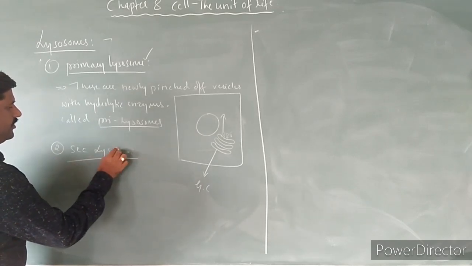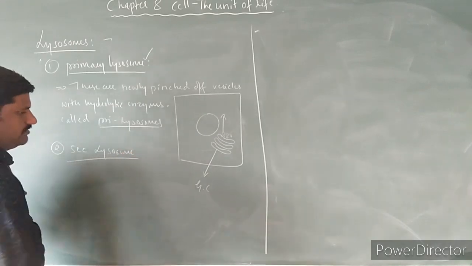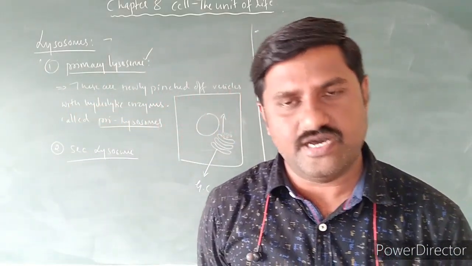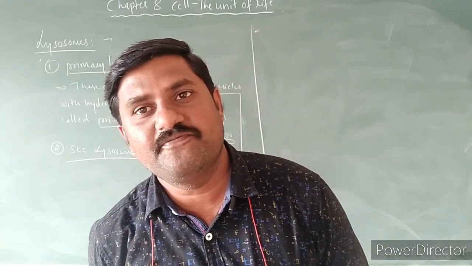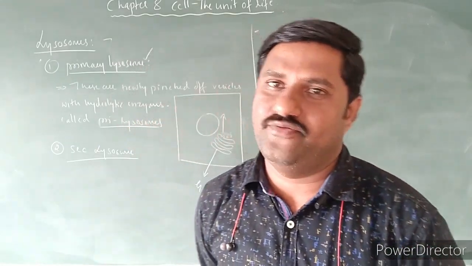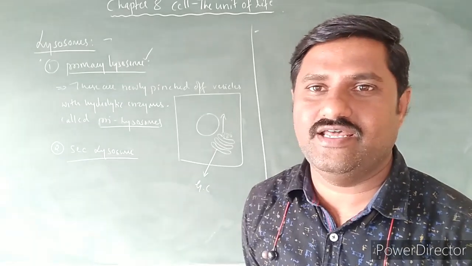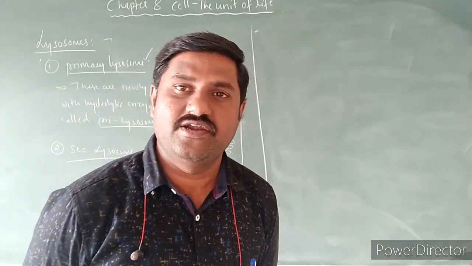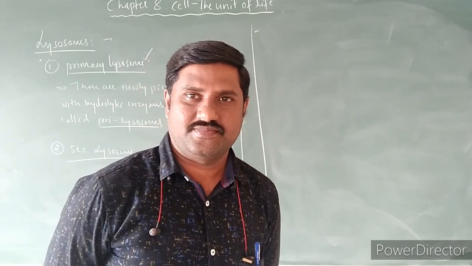So this is the more important one. Why it is more important is because you know how the phagosome is formed, you know it better. The phagosome is formed as a result of endocytosis, right?